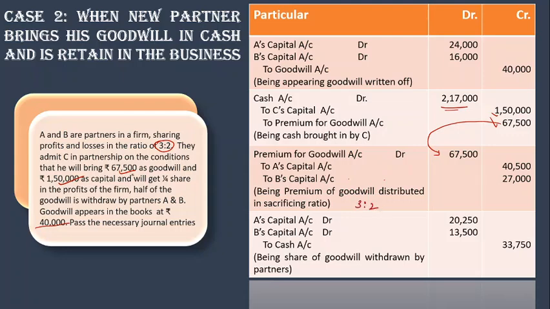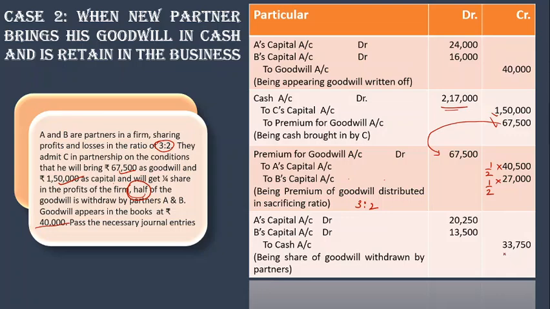Okay, and also the question says that they are withdrawing the goodwill amount, and that is half of the goodwill. So what I did is I have reduced this half of this amount, I've debited, and this is taken away by the partners in cash. So this is the second one.